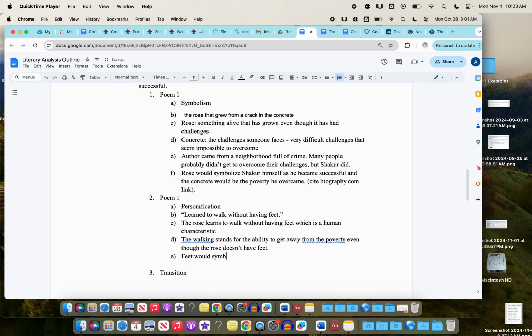Feet would symbolize basically the ability to be upwardly mobile or the ability to move, and also the advantages that other people have who are not in poverty. That's an important one. Okay. And then the rose learns to walk and became successful. So the rose would become successful, and that is without middle or upper class advantages. That's what that's going to mean.